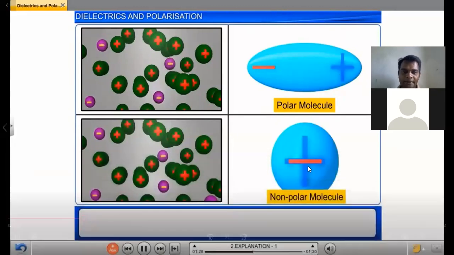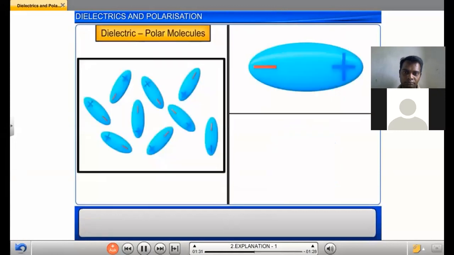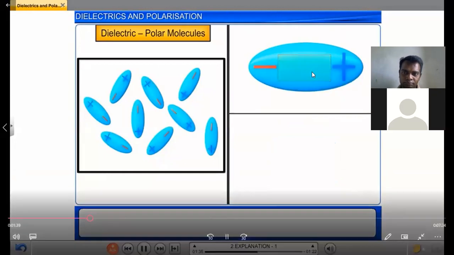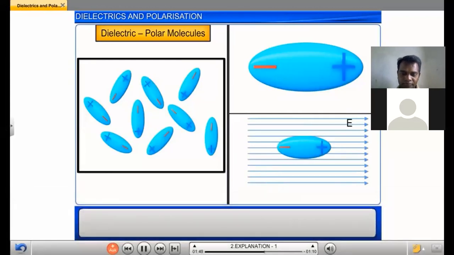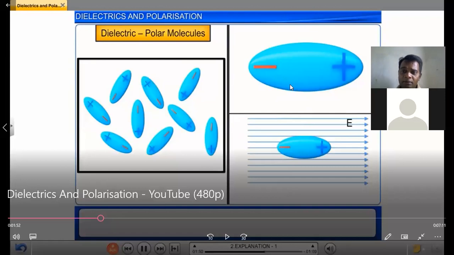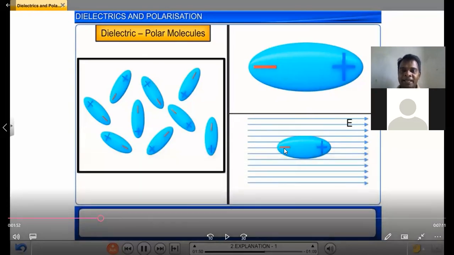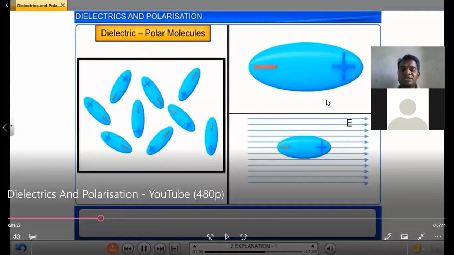Polar molecules are those in which there always exists a separation between the average positions of the negative and positive charges in the molecule. There is a separation between positive and negative charges irrespective of whether it is in an external electric field or not. If the electric field is applied, the positive and negative charges are separated. Without an electric field applied, there is a separation between positive and negative charges in polar molecules.